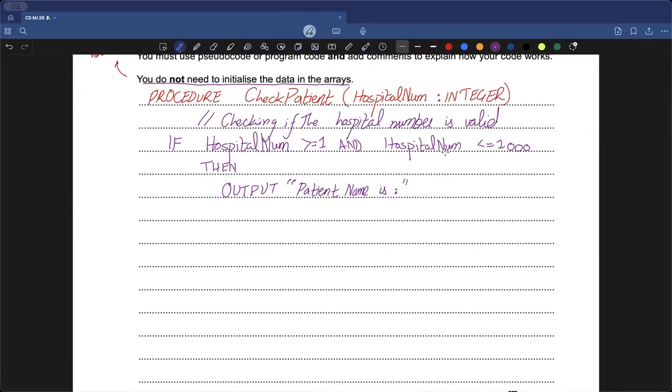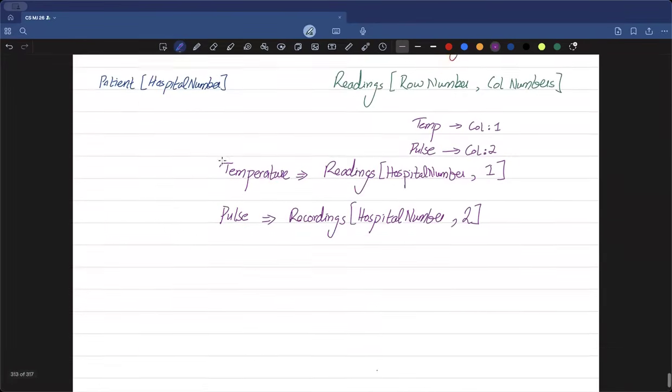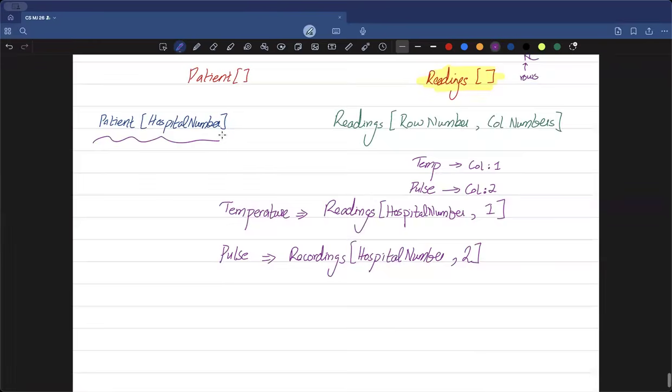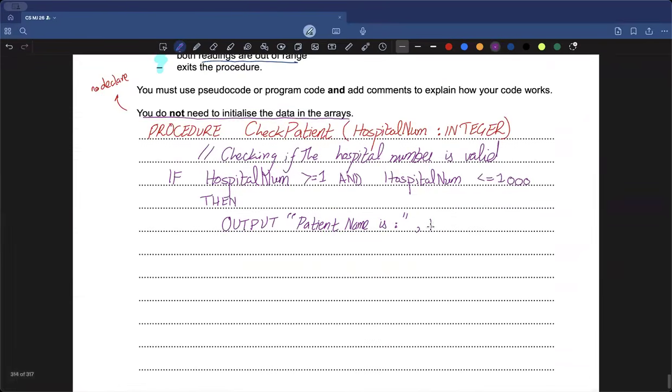colon. Any meaningful message you can write, okay, but it should explain what you are trying to do, and then you are just going to output the name, which we'll do by writing this statement, patient hospital number. So I'll write the name of the array, which is patient, and then I'm going to specify that you need to go to the index which is at the hospital number position. So hospital num. And this is basically going to go to the patient array, at whatever hospital number of that person has been inputted up here.